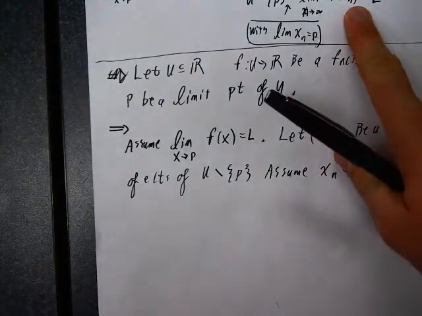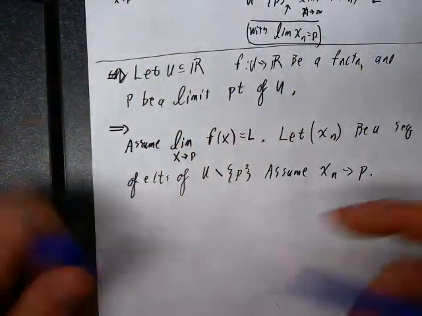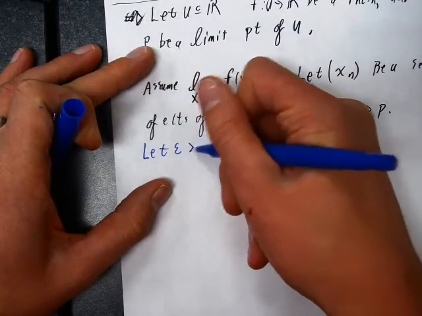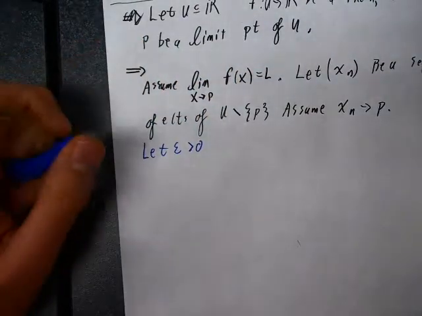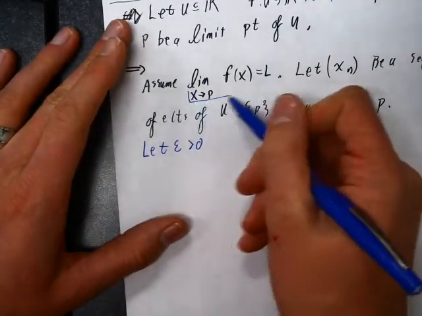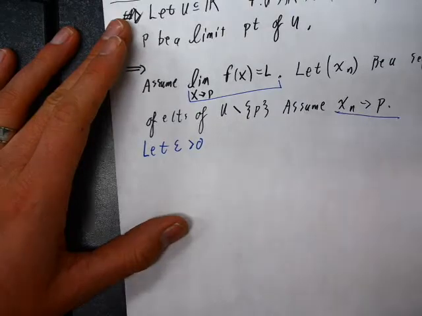Well, how do you prove a limit statement? Well, let's consider any epsilon bigger than 0. I need to come up with a choice of big N. And how will I do it? I will use this assumption and that assumption.